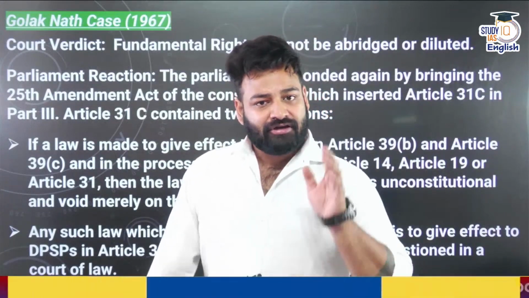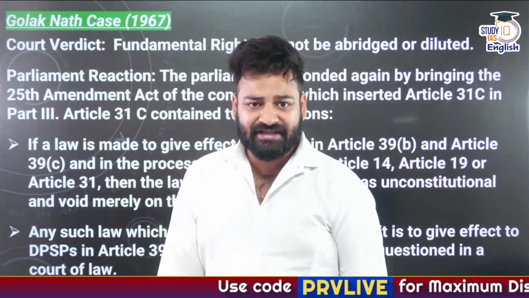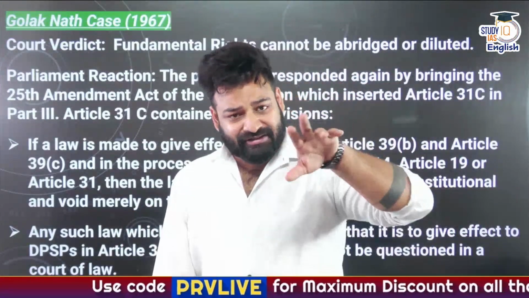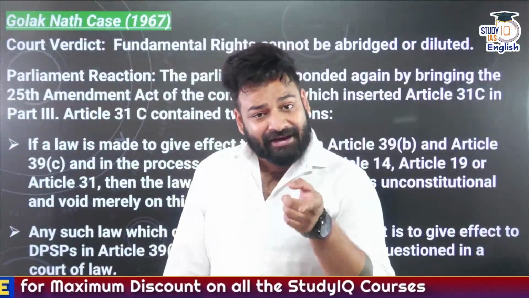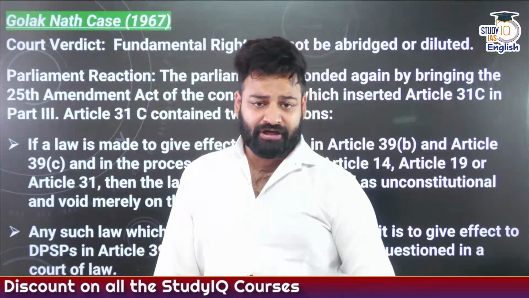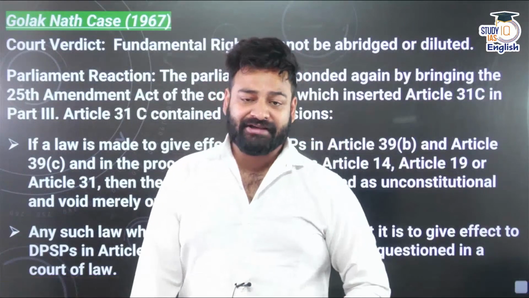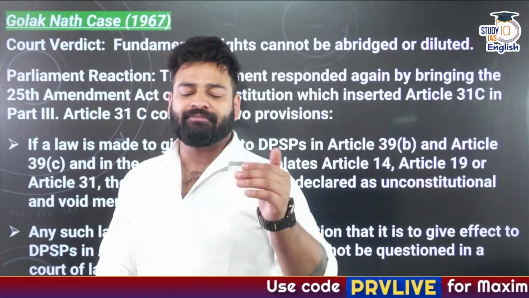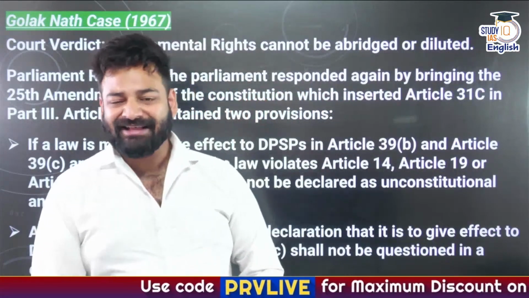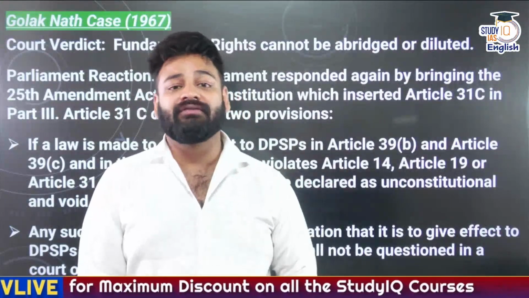Article 31C comes to the rescue, and it says that fundamental rights under Article 14, 19 and 31 can be compromised. Okay, how many? Article 14, 19 and 31 can be compromised when it comes to the proper implementation of DPSPs that are guaranteed under Clause B and Clause C of Article 39.